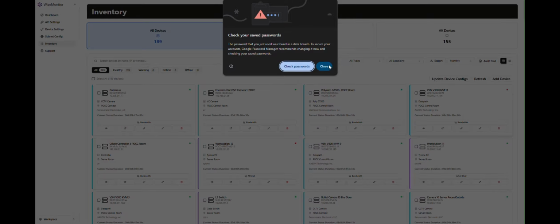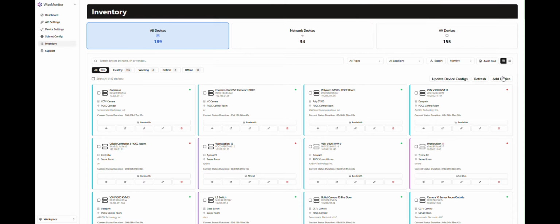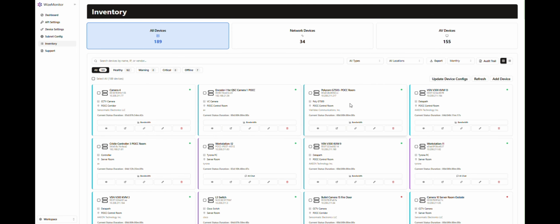status. To onboard multiple devices at once, switch to the Multiple Devices tab. Upload a supported CSV or Excel file containing the required device information, then click Import Devices. WizeMonitor automatically processes each device in the background, making bulk onboarding fast and efficient.